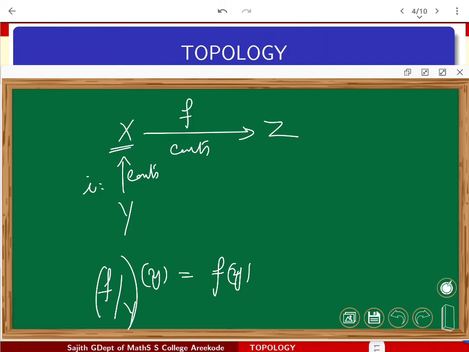So through inclusion, I can use the commutativity of the diagram. From Y, I go through this map, so my y will be taken by inclusion to X and further by f, which commutes, I mean f composed with i. Since you start with a continuous function f, and you are restricting it, that restriction function obviously is going to be continuous, since it's a composition of two continuous functions. So these are remarkable things while you are going through, especially, as I said before, when projection functions are going to be considered.